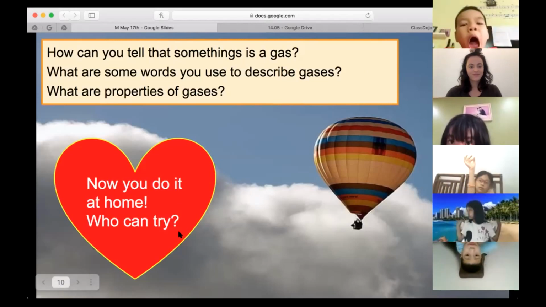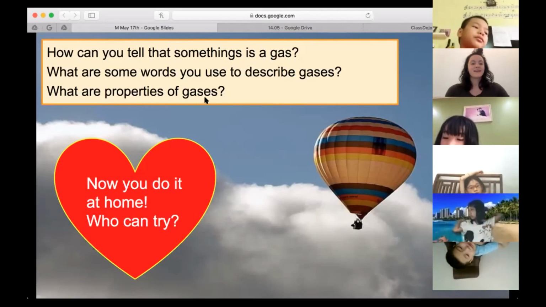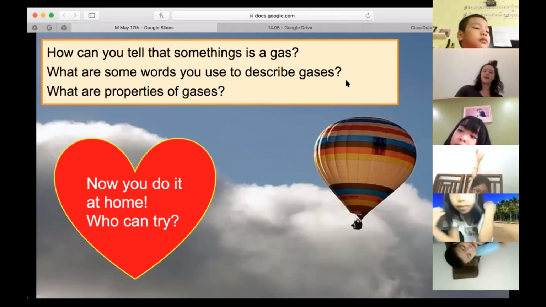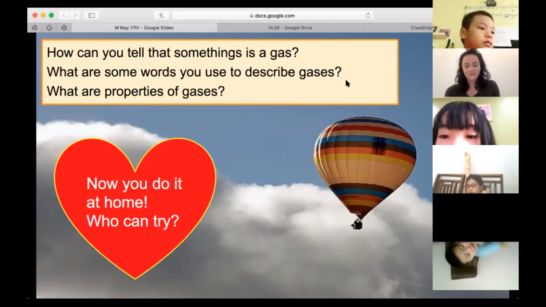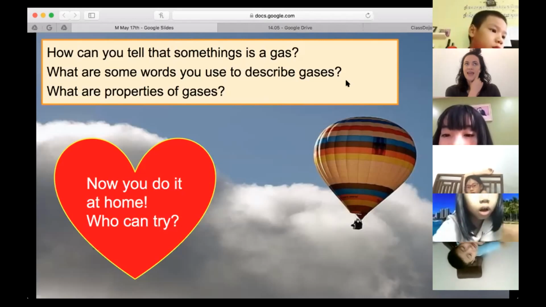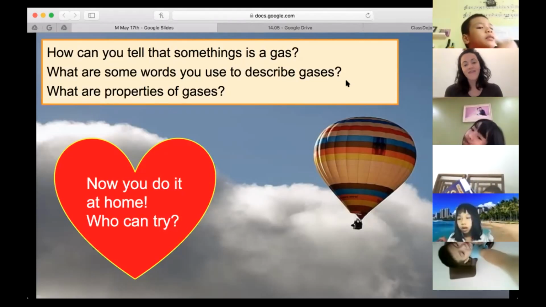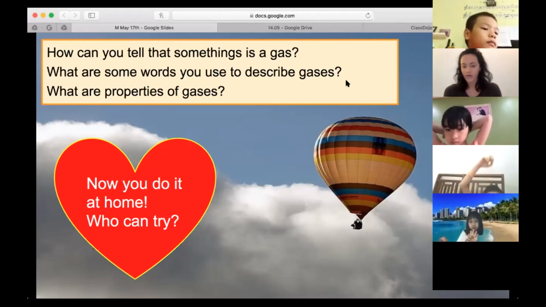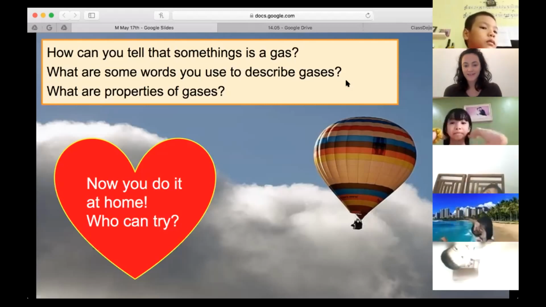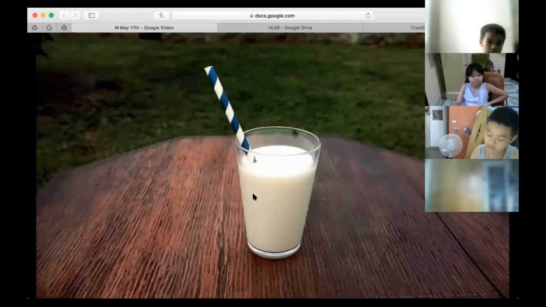Gas can be stinky. It can be stinky, yes. So what are the properties of gases, Thomas? Can you tell us the properties of gases? Which kind of gas? Let's say oxygen, just gas in the air. It's fresh. Does it have any volume? No. Does it have a shape? No, right? There's no such thing as oxygen shaped. Very nice job, Thomas.